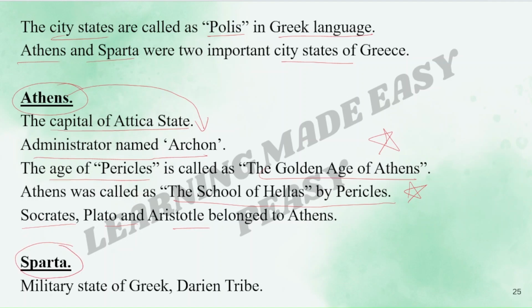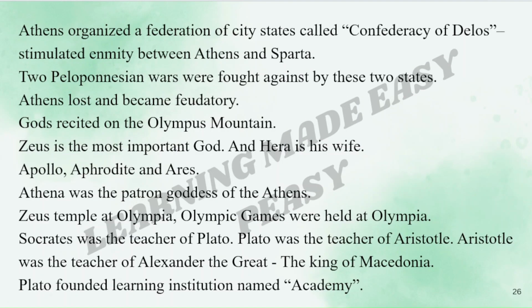Then the second city-state was Sparta, the military city-state of Greece, and of the Dorian tribe. It was the city-state of the Dorian tribe. Athens organized a federation of city-states called the Confederacy of Delos. This Confederacy of Delos stimulated enmity between Athens and Sparta. Two Peloponnesian wars were fought between these two city-states, that is Athens and Sparta. Athens lost to Sparta and became the feudatory of Sparta. Why so? Because Sparta was a military city-state.